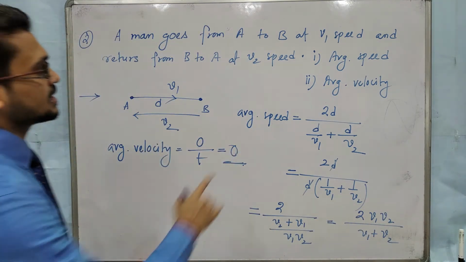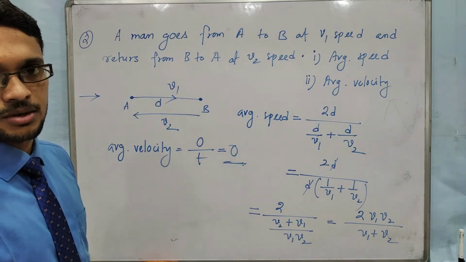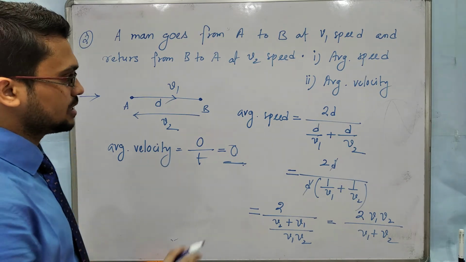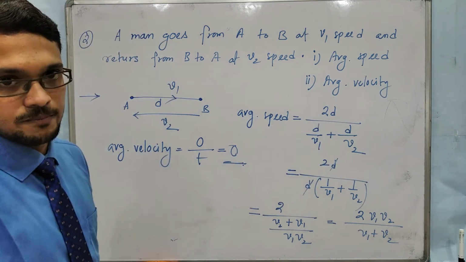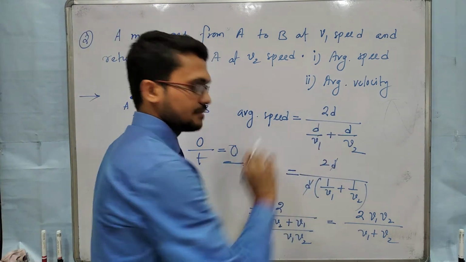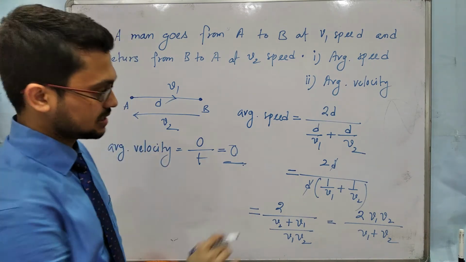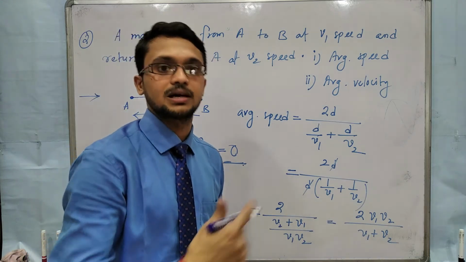Here in place of v1, any values can be given. Suppose 40 km per hour, v2 60 km per hour. Any values can be given. You will use those values while you calculate. Do not use any variable in that case. Use the values, then calculation will be easy. Otherwise, if you use variables, calculations will be complicated.